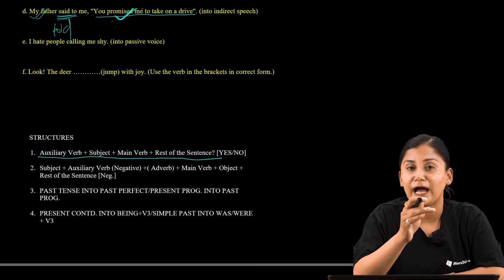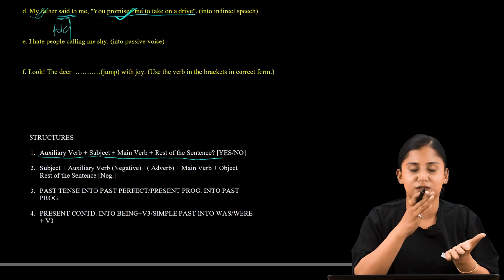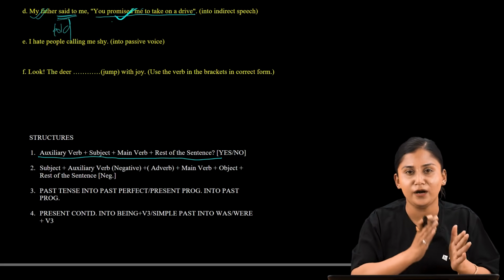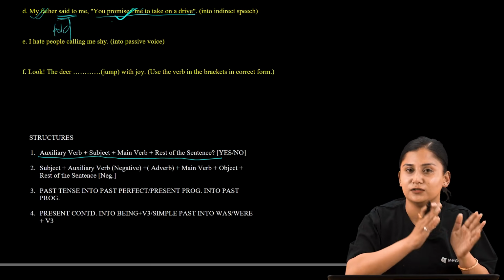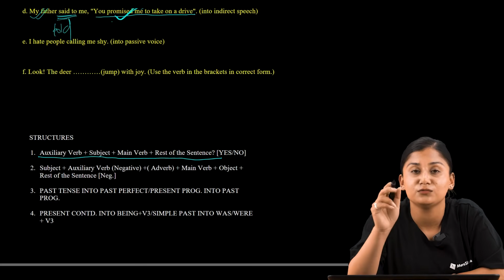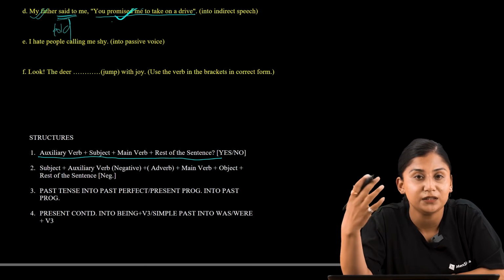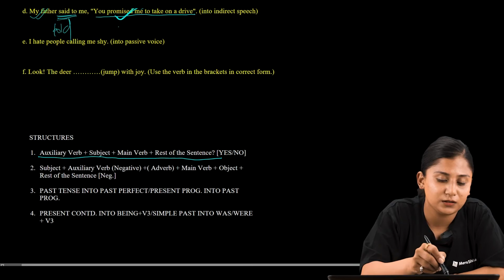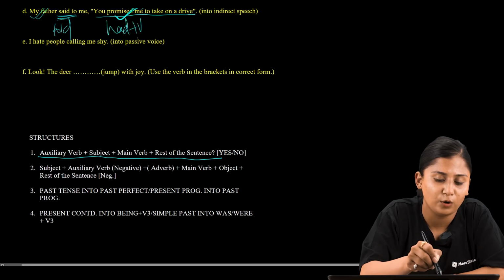As the direct speech is in one tense, when you are reporting that particular idea, there will also be a change in the tense. So let us recall what the structure of past perfect is. It is had plus verb 3.